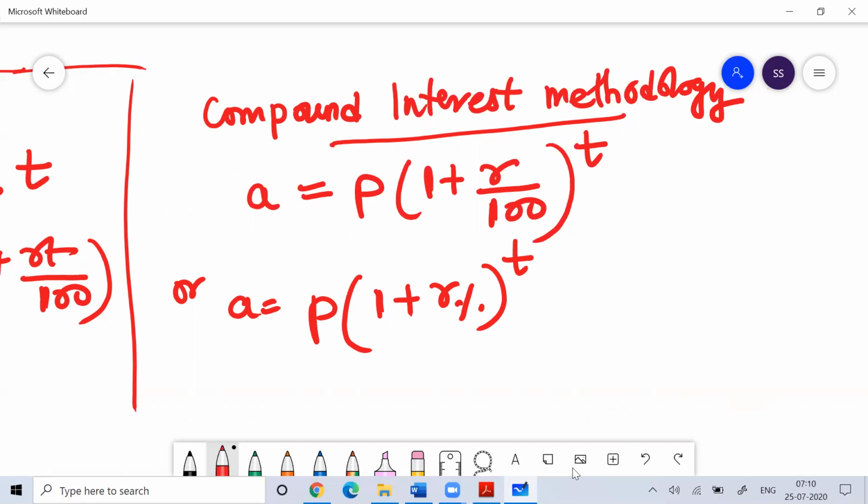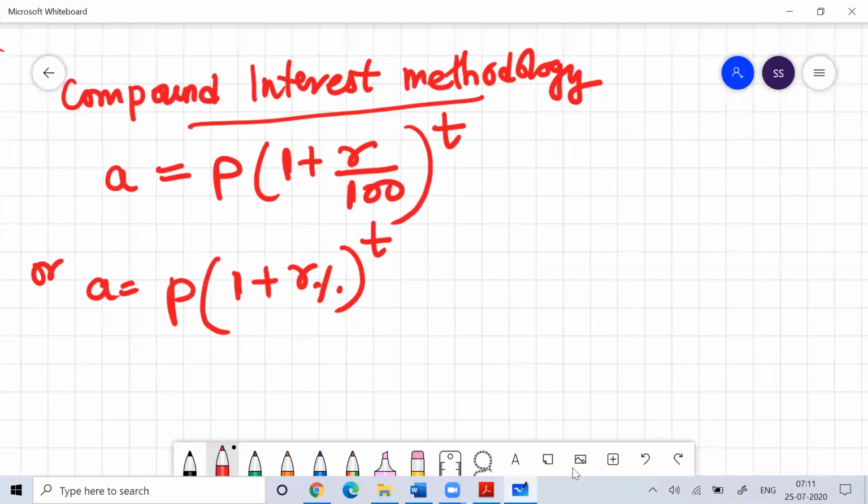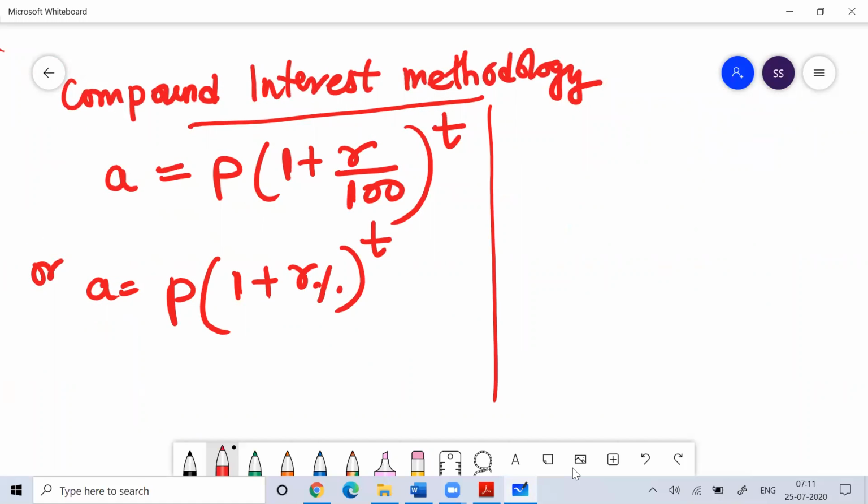So it depends upon how you see the question and how you can do the problem. So solving problems will not be a difficult thing for you whenever you are trying to solve a question on compound interest. So you can use this formula. This is the formula of amount. While when I talk about interest in compound interest, that is nothing but amount minus principal.